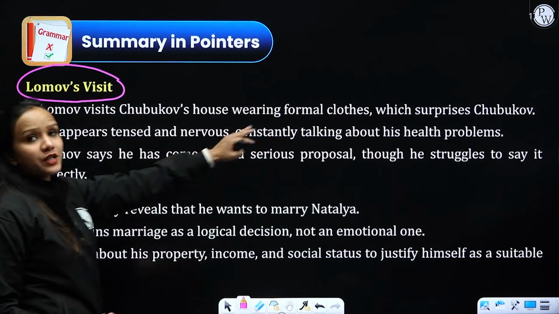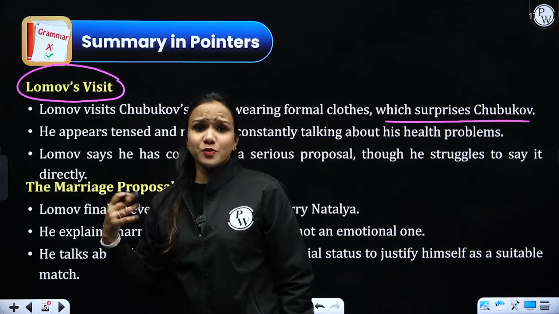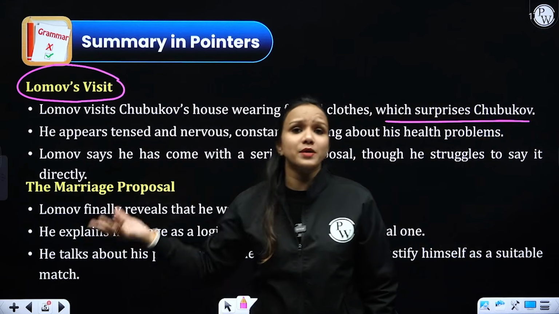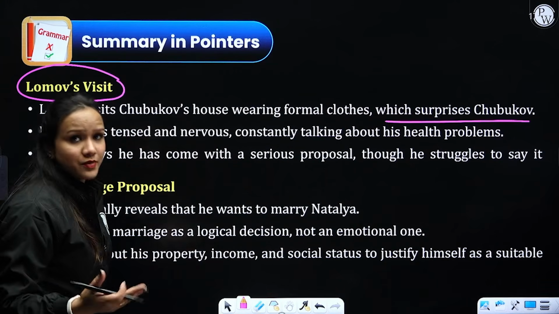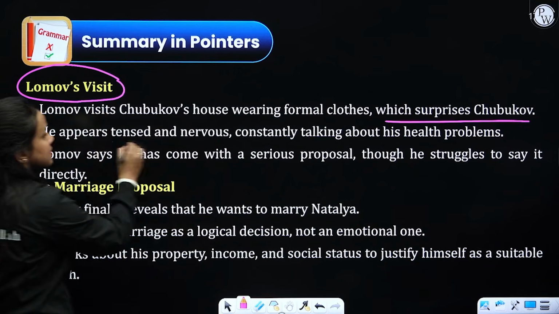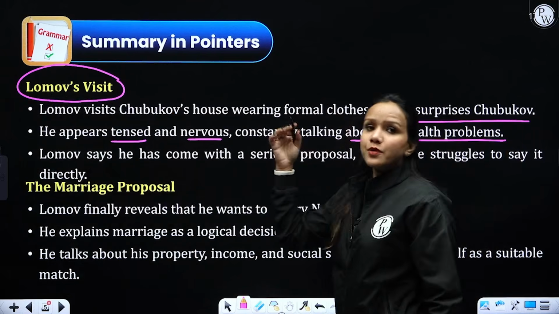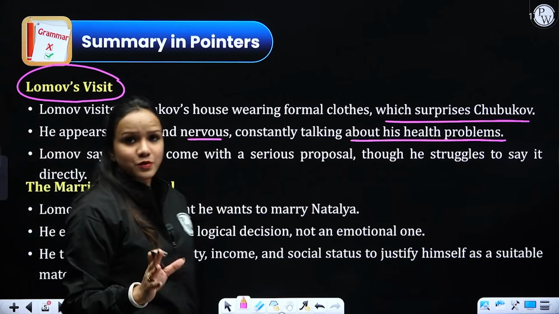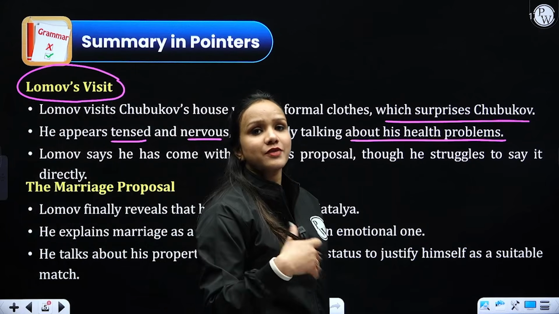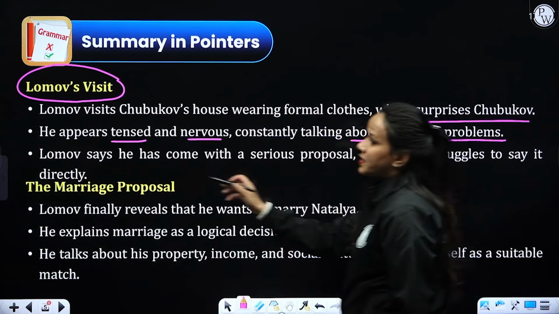Lomov visits Chubukov's house wearing formal clothes, which surprises Chubukov. Chubukov thinks, why is Lomov in such a formal outfit today? What may be the reason for his visit to our house? He appears tensed, nervous, constantly talking about his health problems, which we refer to as hypochondria, right? Lomov says he has come with a serious proposal, proposing to Natalia. So this is the reason why he has come to their place, though he struggles to say it directly.